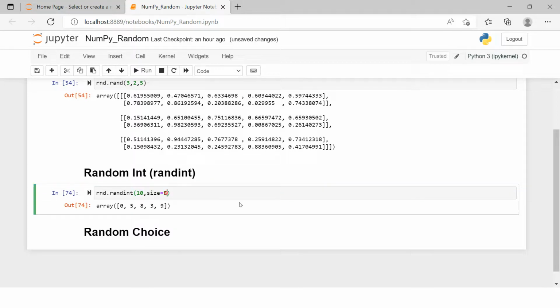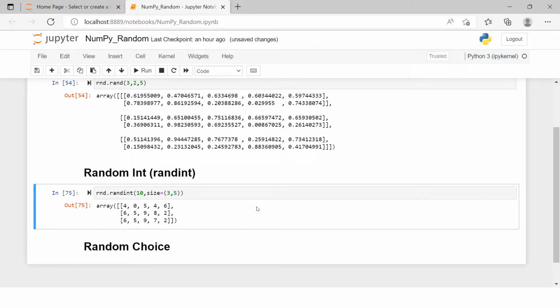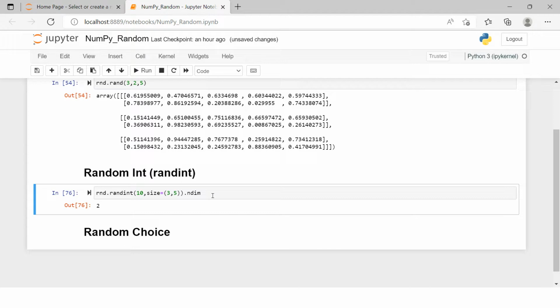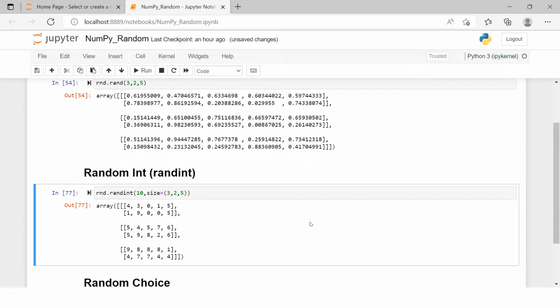Now here also you can specify the shape, I mean the dimension, in which you want to have it. Let's say 3,5. Here we are saying to generate a 2D array, right? If you see, we have 3 one-dimensional arrays, and each of the one-dimensional arrays has 5 elements in it. And this is the 2-dimensional array, starting from here till here. If you want to check it, you can check that also, using ndim. You see, 2-dimensional array. Now if you want to make it a 3-dimensional array, that can also be done. You see, you got the 3-dimensional arrays.